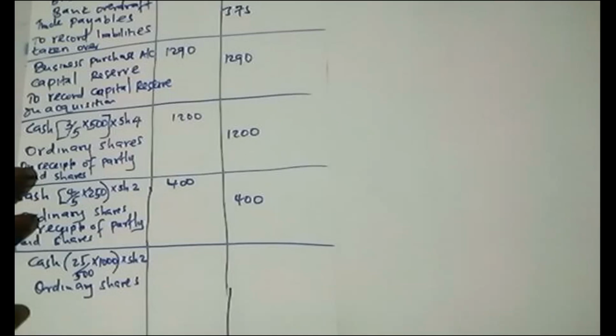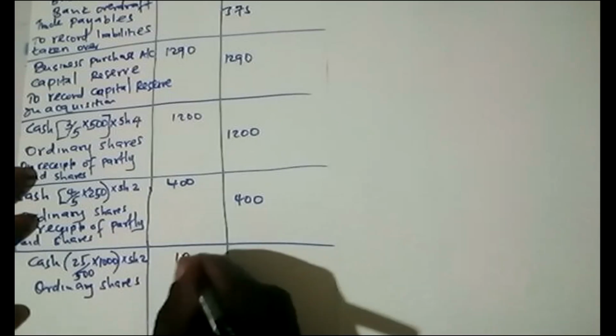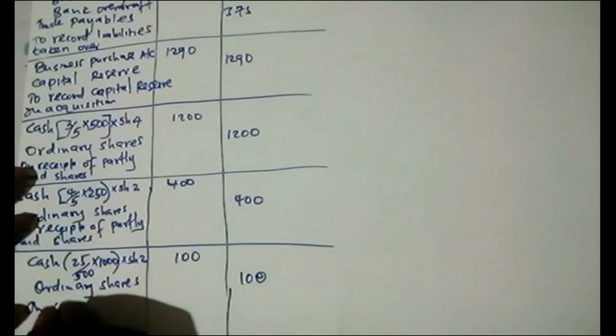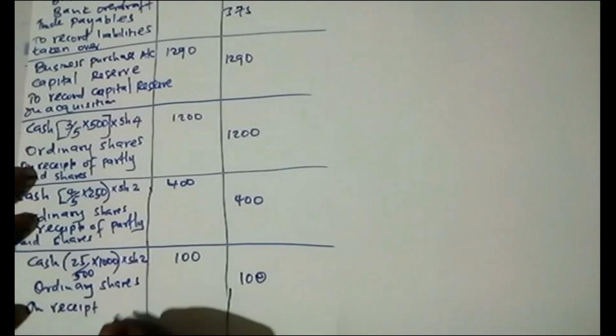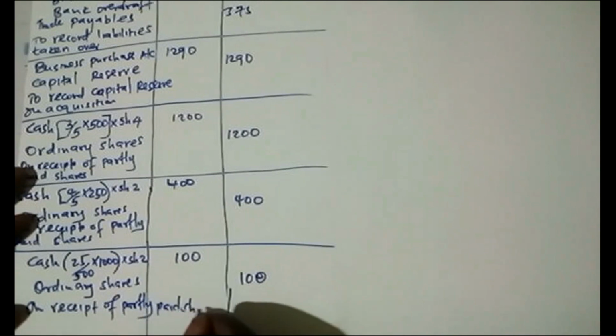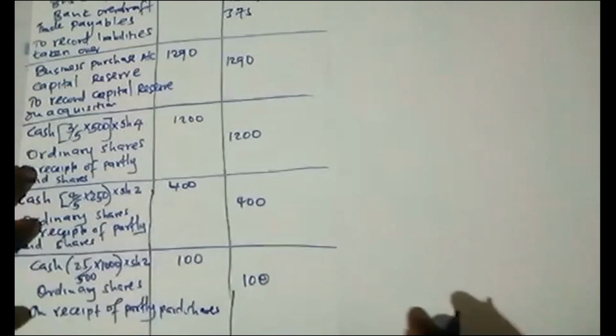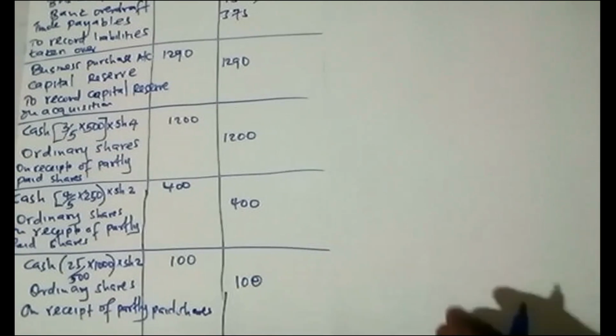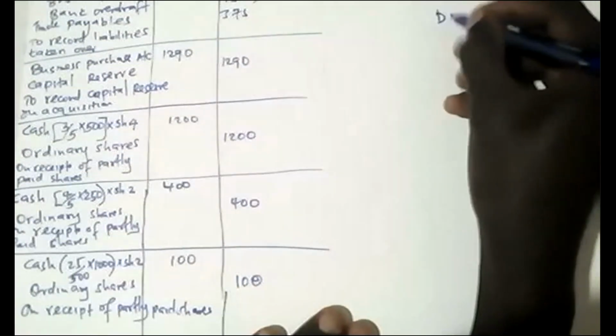What are you getting? So this is supposed to be 100 and this is 100. So that is 100 and that is 100. So this is again on the receipt of part 3 paid shares. So after that, we move to the next thing, debits and credits.